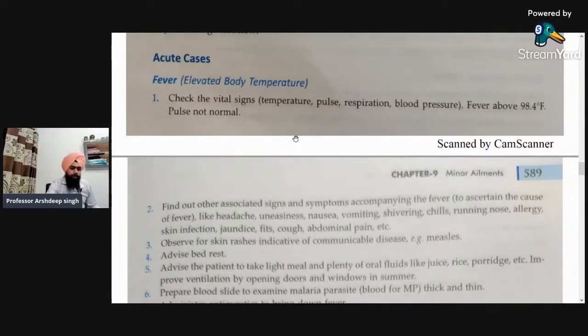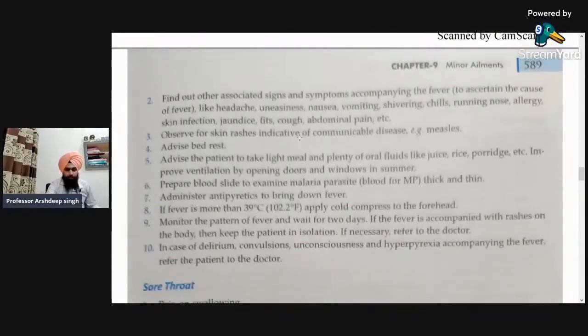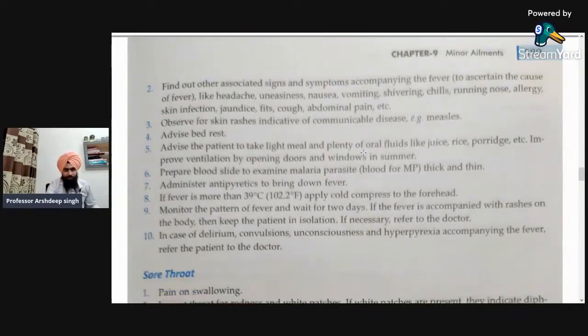Secondly, find out other associated signs and symptoms accompanying the fever, to ascertain the cause of the fever, like headache, uneasiness, nausea, vomiting, shivering, chills, running nose, allergy, skin infection, jaundice, fits, cough, abdominal pain, etc. I'm not saying that the person should get fever, but if the person is only suffering from mild fever, there is nothing risky.